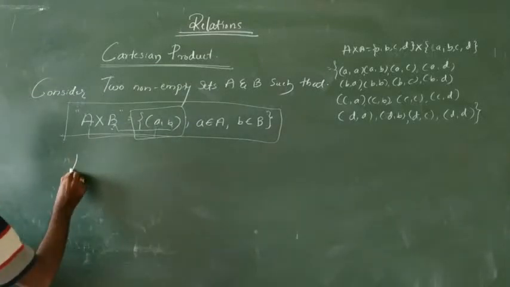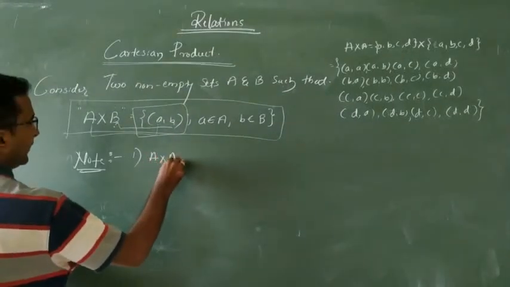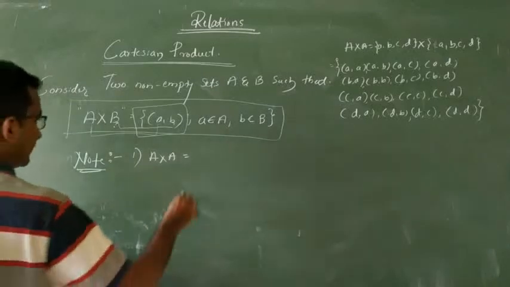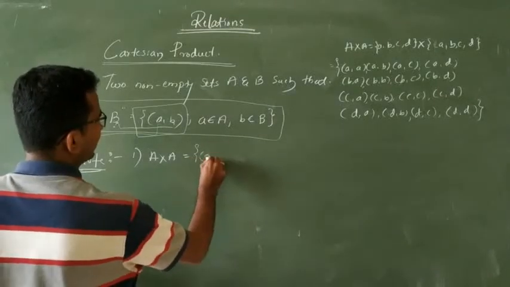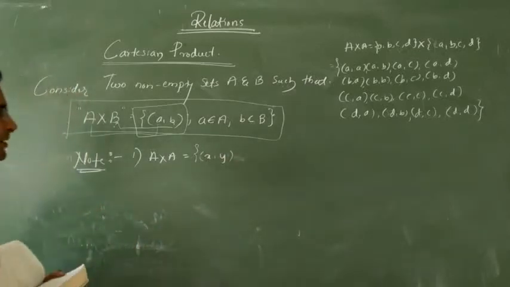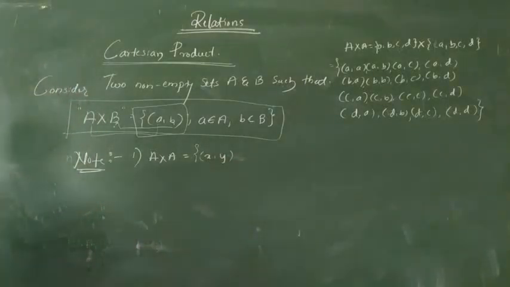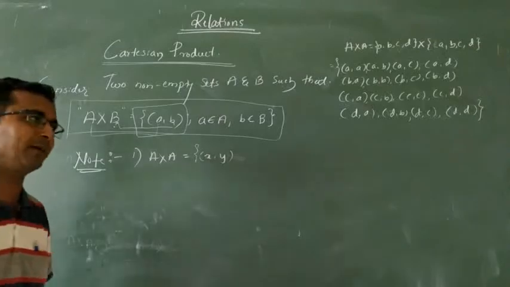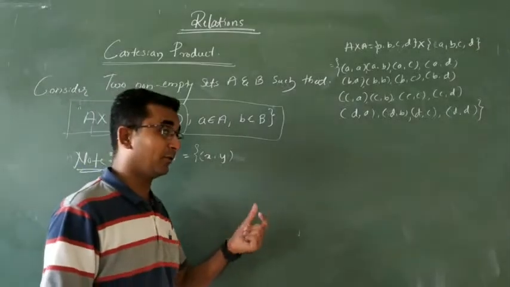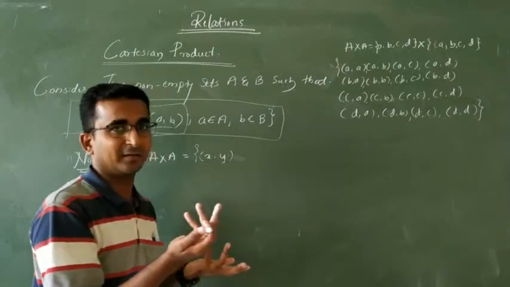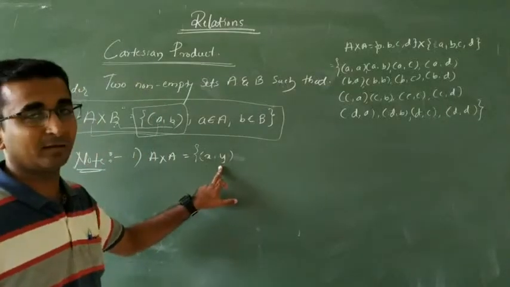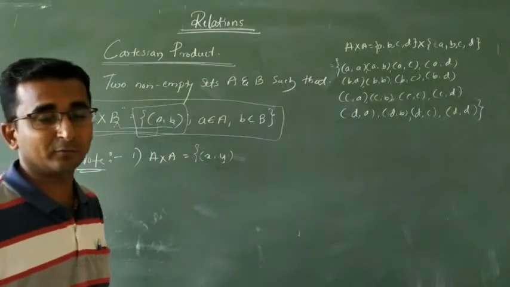Note one: A into A is the set of pairs (x, y). The property remains the same even if the letters change, so you can put any elements of the English alphabet, but you should use small letters, like L, M, or your favorite letters.